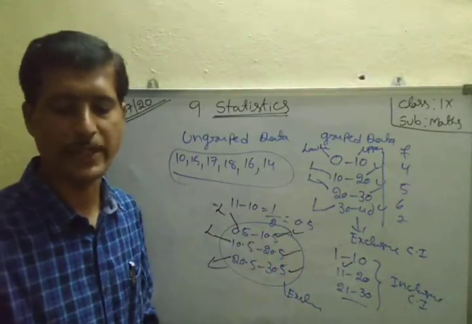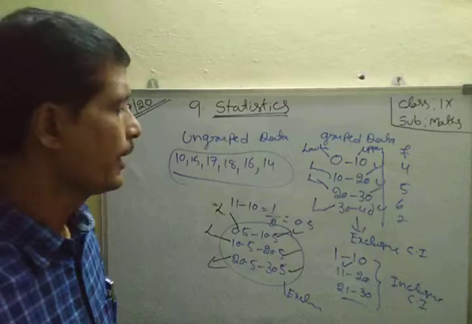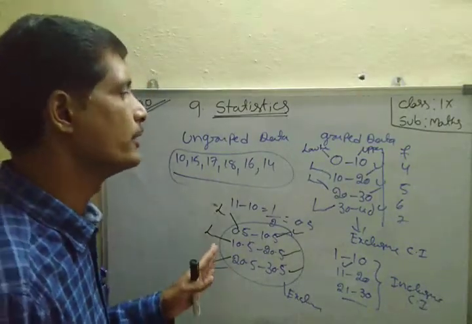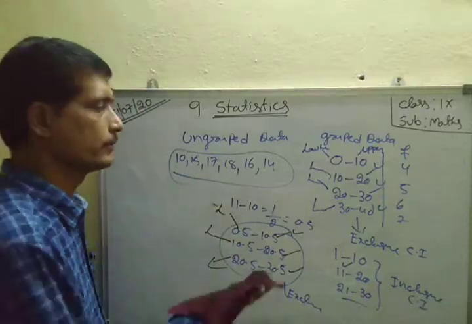That is the first exercise. In the 8th class, chapter 7, exercises 7.1 and 7.2 are based on this only. Here, ungrouped data.